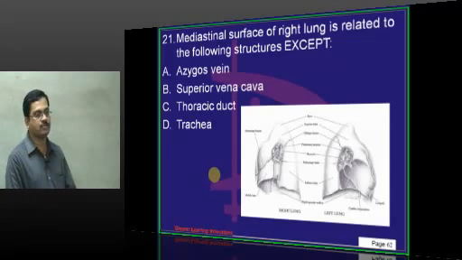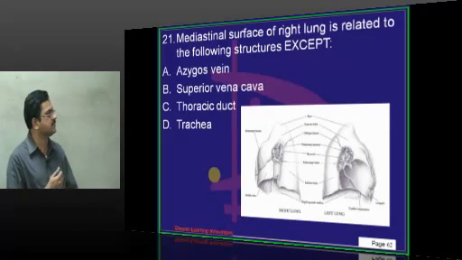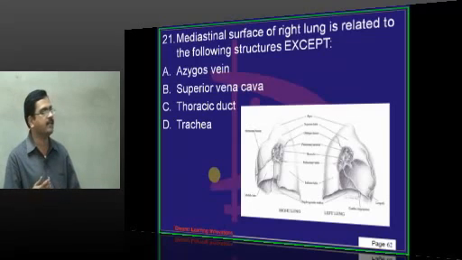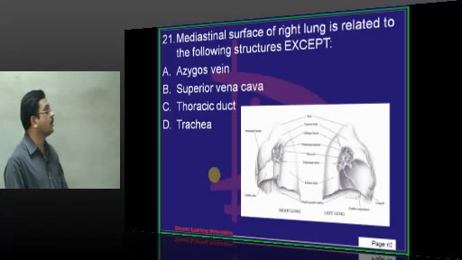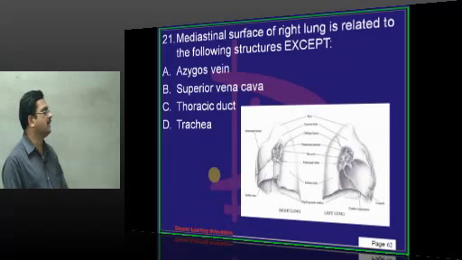Then superior vena cava. Superior vena cava is formed by the union between right and left brachiocephalic veins. It makes an impression on the right lung. So because the right margin of the heart is formed by superior vena cava, right atrium, and then the inferior vena cava. Thoracic duct, we have said, is taking a deviation onto the left side at the level of T5 vertebra. Trachea.